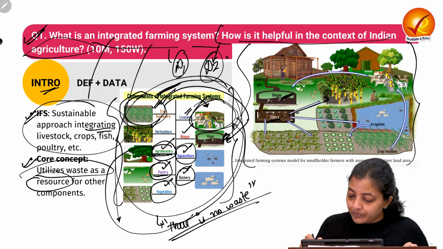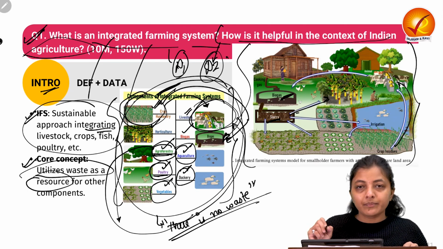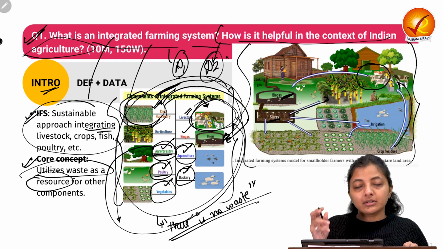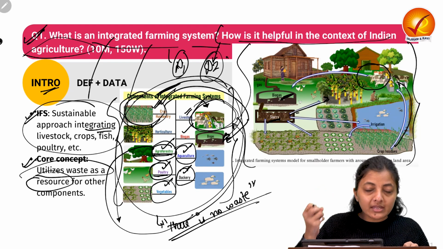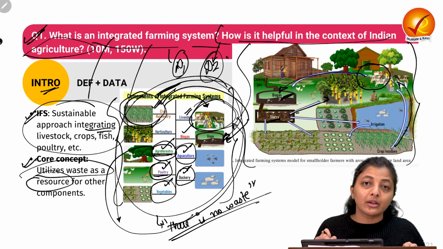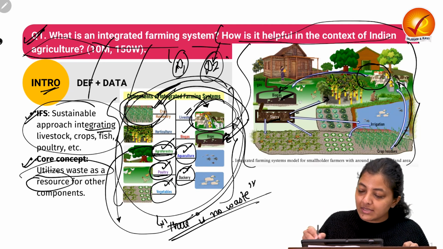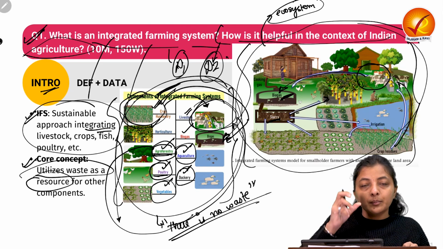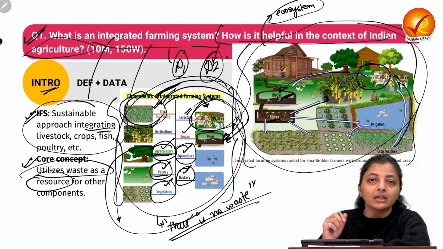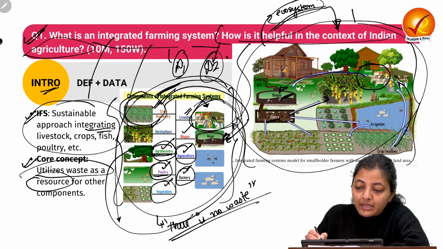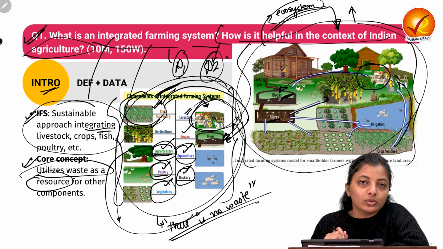Then crop residues are used as input for the cattle, and the waste from the animals is again used as input for biogas production. So this acts like a whole ecosystem where one aspect is dependent on the other, and we are increasing the efficiency of the whole system.